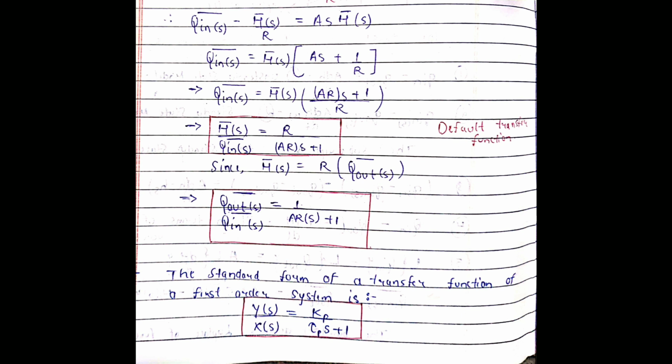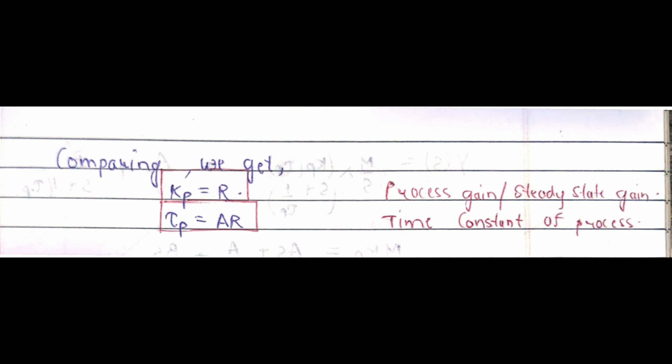Now we should know the standard form of the transfer function for a first order system, which is Y s upon X s is equal to Kp upon tau p s plus 1. Now just compare what we have derived with the standard transfer function of first order. We will get Kp is equal to R and tau p is equal to AR. Here Kp is the process gain or the steady state gain, and tau p is the time constant of the process. So that's it. It's the transfer function of a capacity tank.